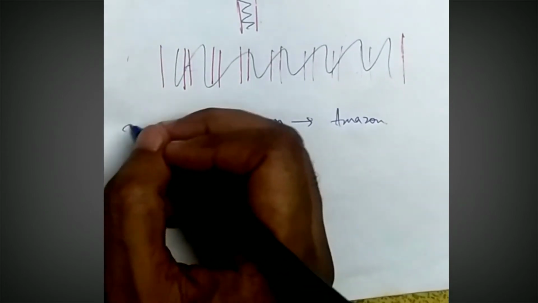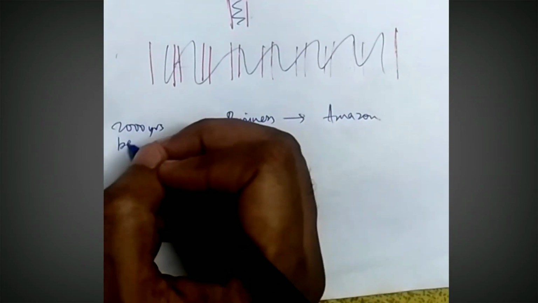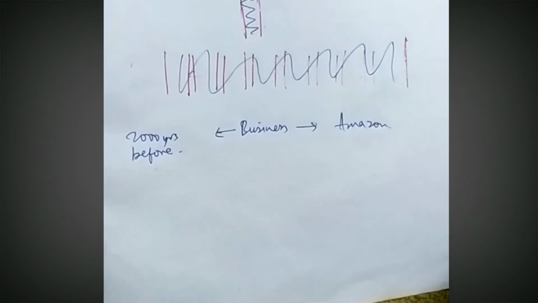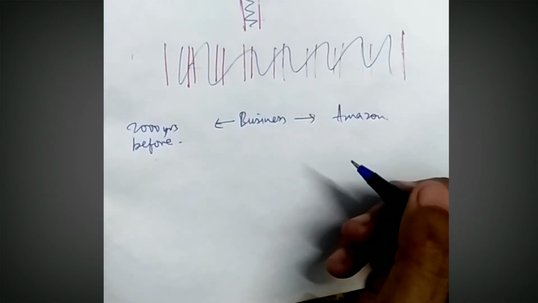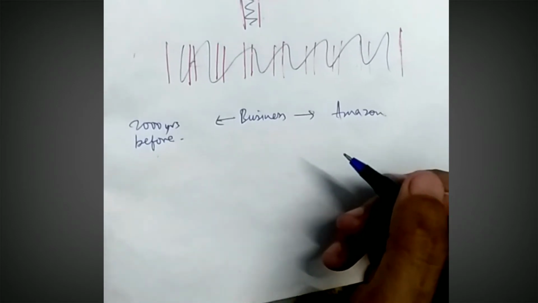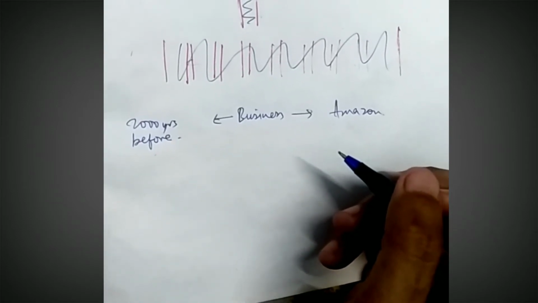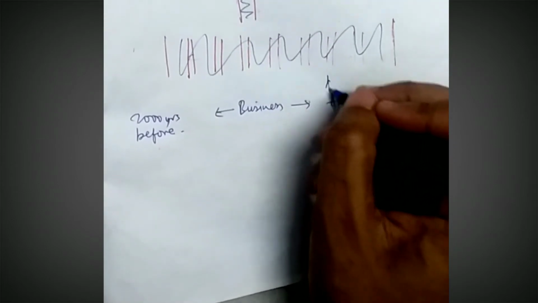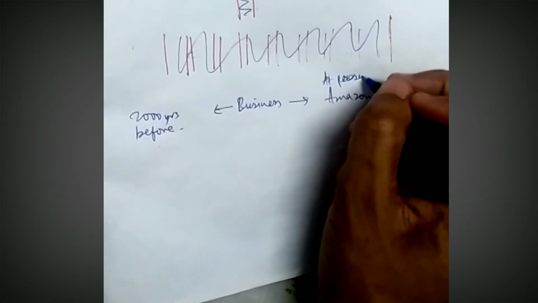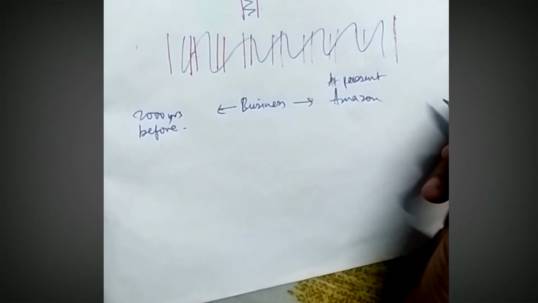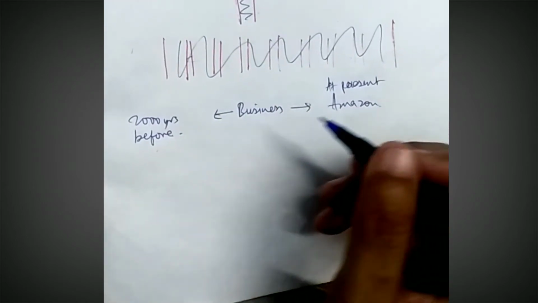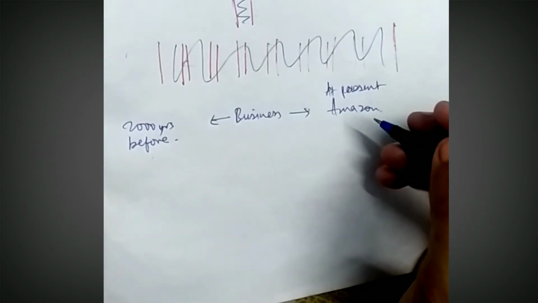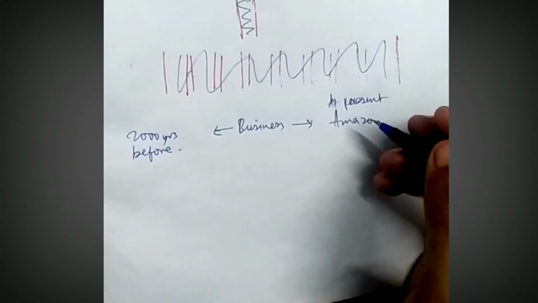Today we do online business, but if you go back 2000 years, was Amazon there? No. So were they not doing business? Yes, business was there. Business is there at present also, but the way of conducting business has changed a lot. Previously they did business in a traditional manner, and nowadays we do business online also.